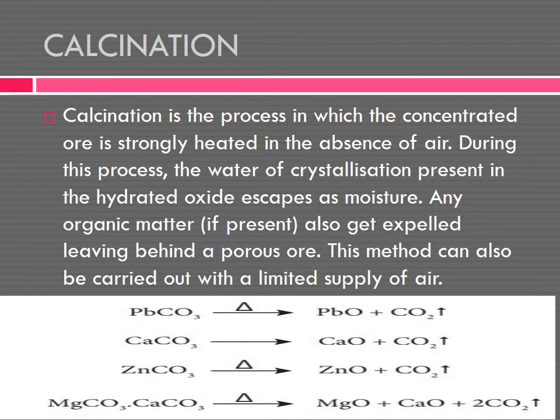The triangle symbol indicates heating. It separates as lead oxide plus carbon dioxide. Next, calcium carbonate is heated to give calcium oxide and carbon dioxide. Zinc carbonate, while heating, gives zinc oxide plus carbon dioxide. Do you understand, children?